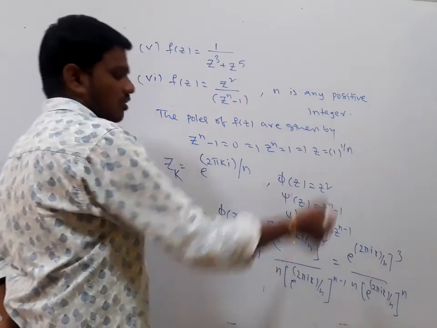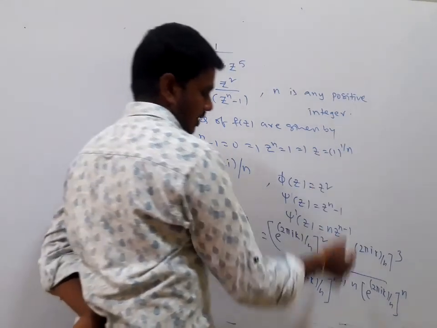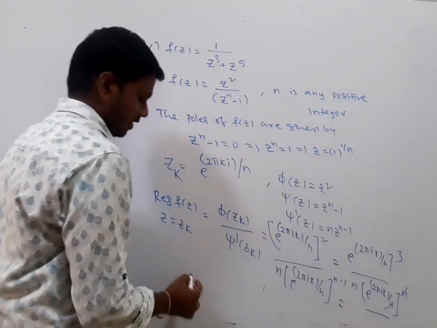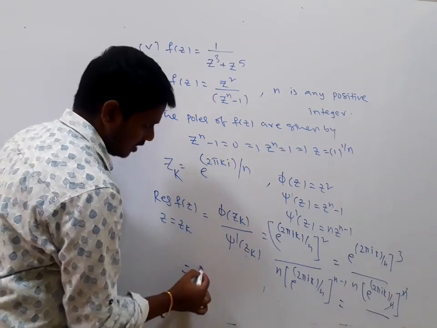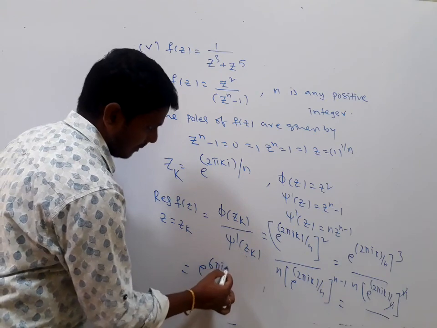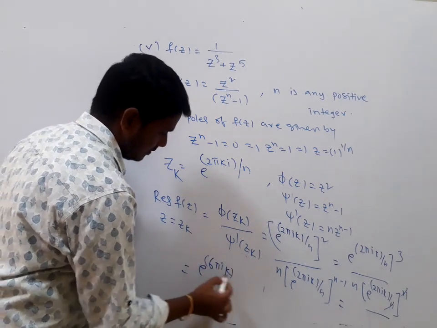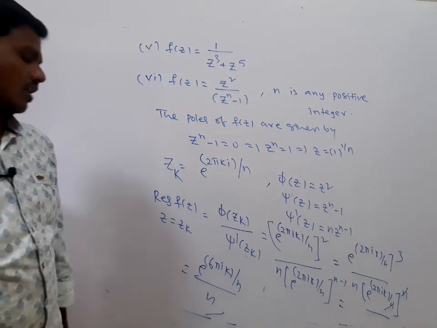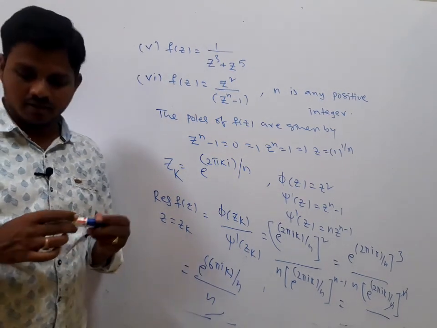The n terms cancel, and e to the power of 2 pi i k is 1, so we have e to the power of 6 pi i k by n divided by n. Right, this is the residue. If you take different values of k, you will get the different residues here.